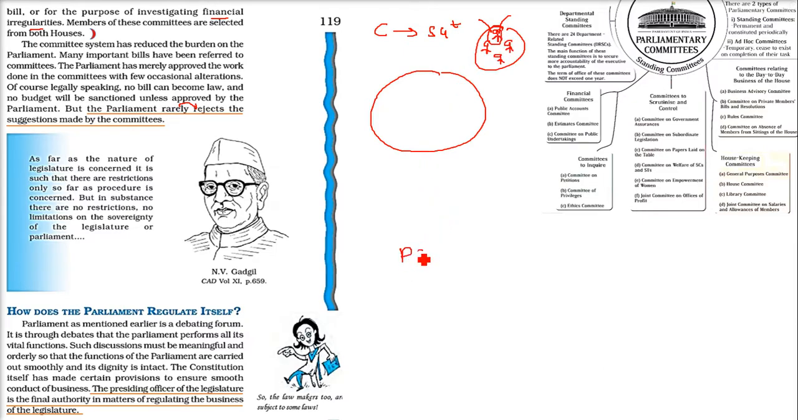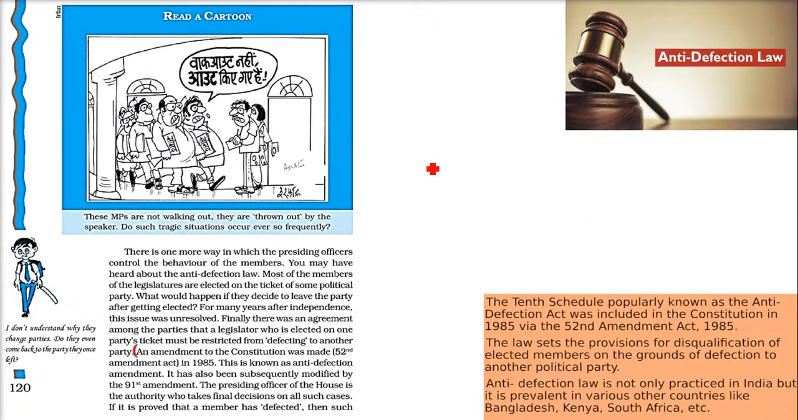So the presiding officer of the legislature is the final authority on any matter regulating the business of the legislature, and he is called the Speaker, Sabhapati. So even if you go to the Vidhan Sabha, you will get a speaker. Even in parliament, in the Rajya Sabha and Lok Sabha, we have speakers, and these are the presiding officers.